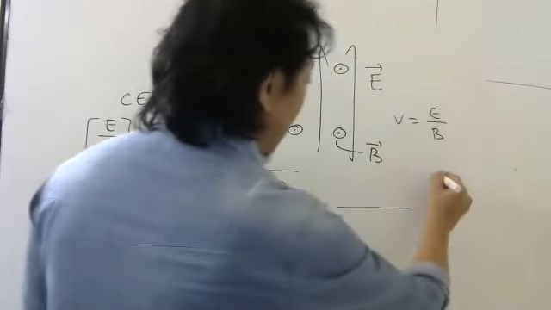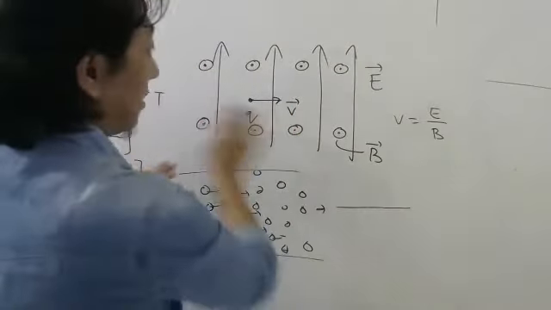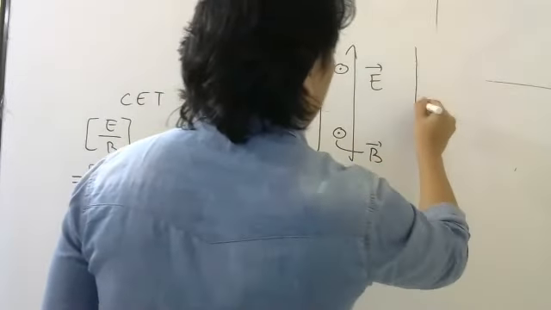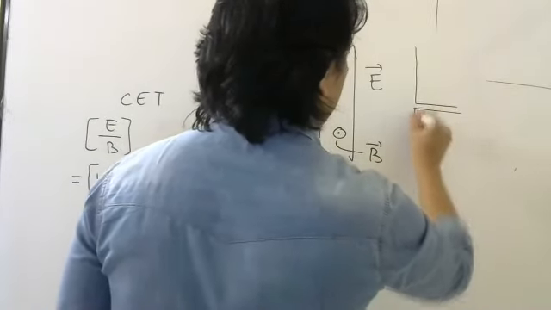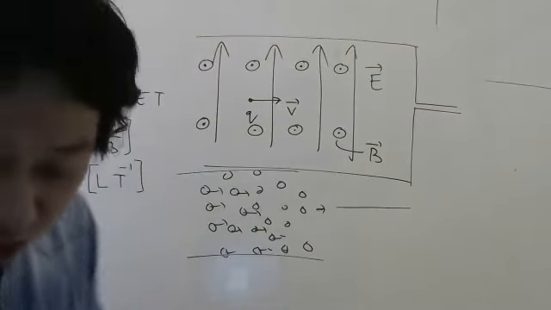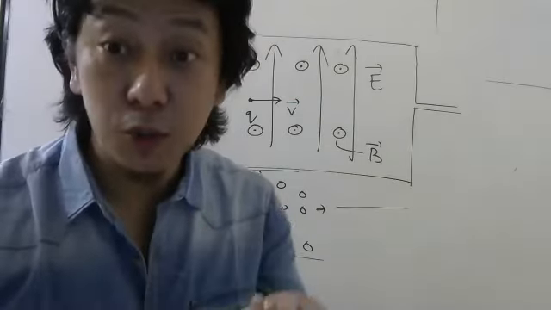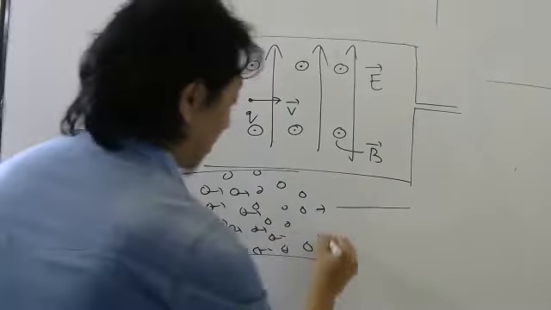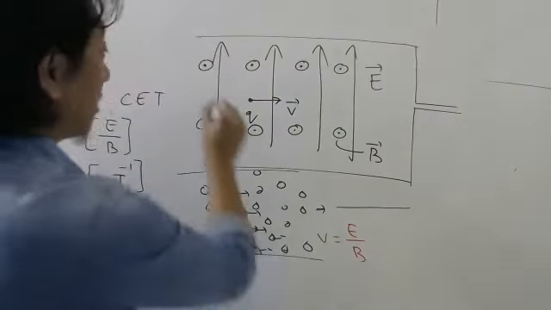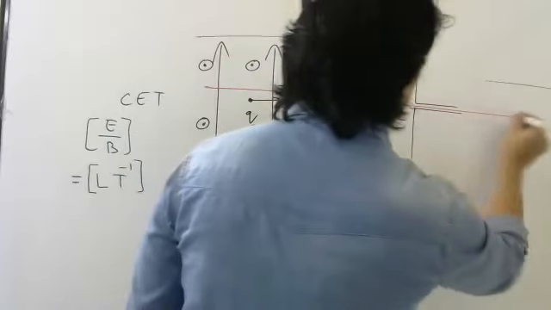Now what I do, I make them pass through this region. All these ions, I make them pass in this region, and this side I keep something like this. Okay, like this. So those charges which are coming with velocity v equals E by B, those charges will feel no force. So those charges will go straight, these ones.